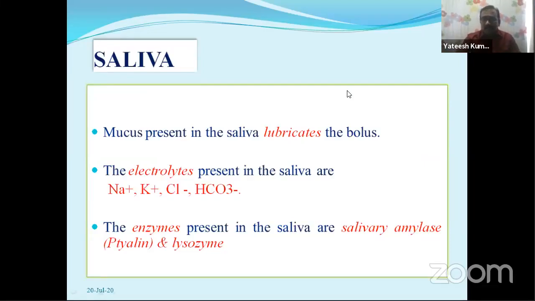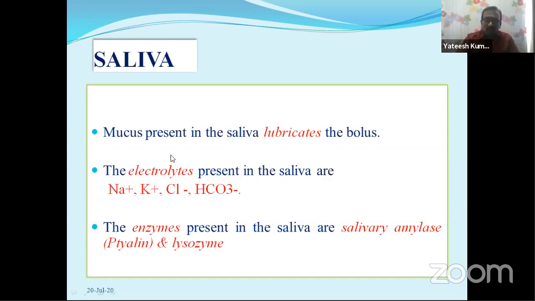The action of saliva in this session: saliva contains mucus, electrolytes, and enzymes. The food present in the buccal cavity is mixed with these three substances present in the saliva. One is mucus, second is electrolytes, and third is enzymes. Mucus is for the lubrication of the bolus, that is, easy movement of the food bolus entering into the pharynx and then slowly slipping into the esophagus. That is called lubrication.